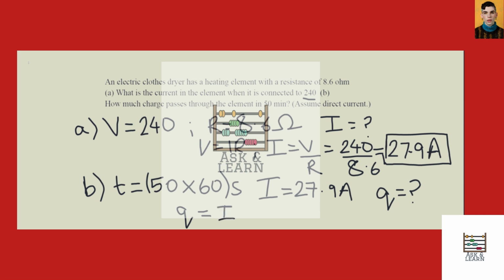So Q equals IT. So that's going to equal 27.9 times 50 times 60. So if you calculate that, you get 83,700 coulombs. So that's how much charge passes through the element in 50 minutes.